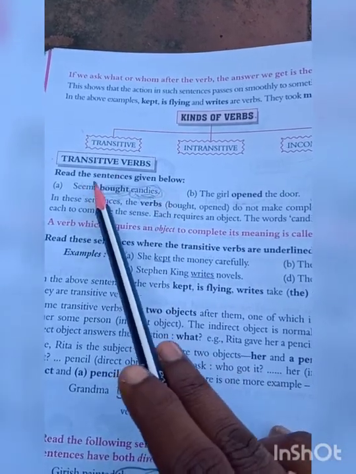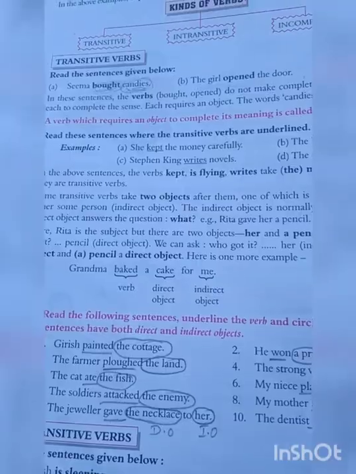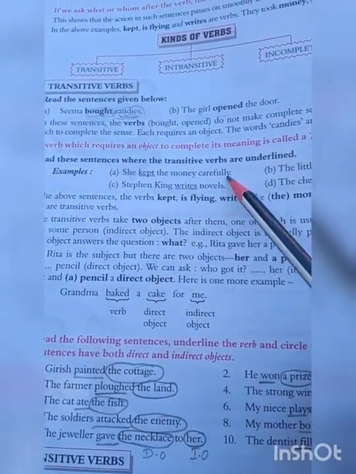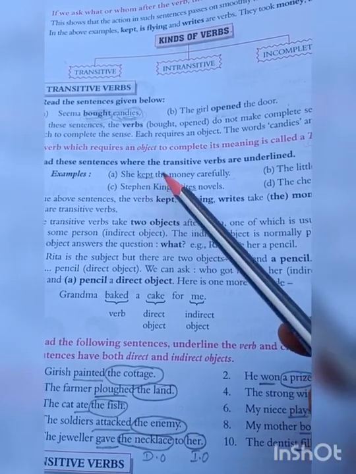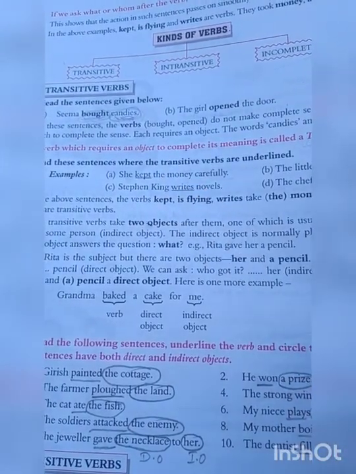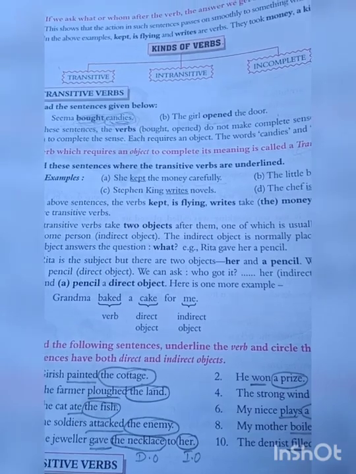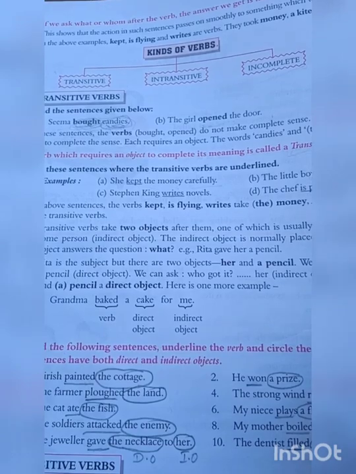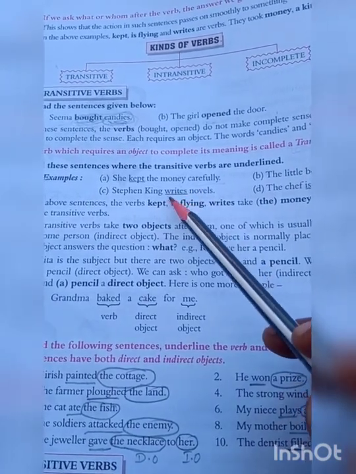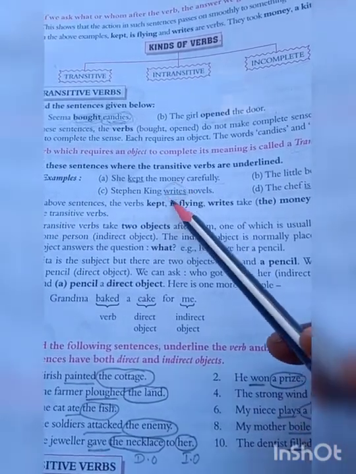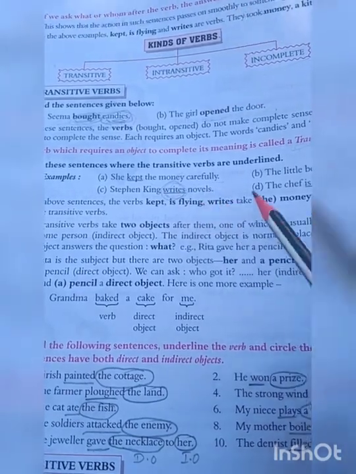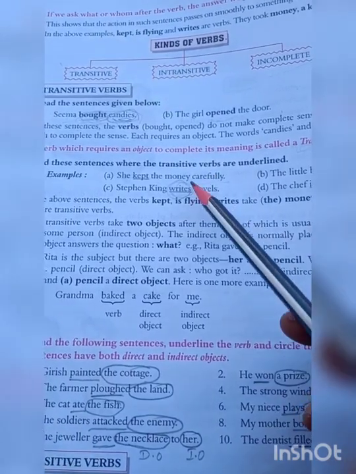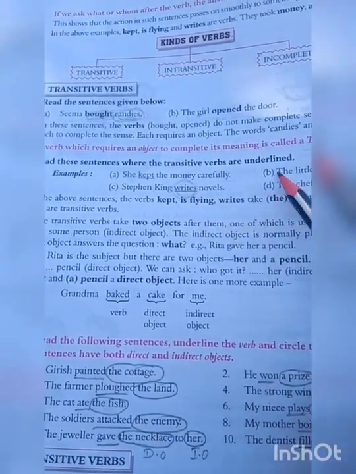So this is called a transitive verb. Some more examples for you. She kept the money carefully. Here the verb kept requires the object money, and here the verb is flying, which requires an object, a kite. Next here the verb writes requires an object, novels, and here preparing requires vegetable soup. These are the examples for transitive verb.